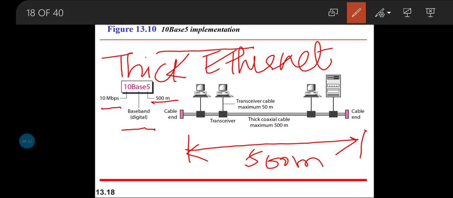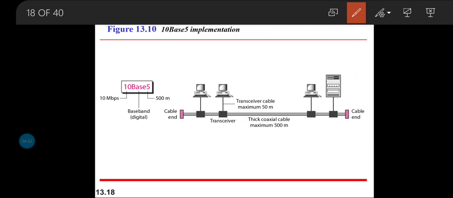When we say it is thick, we cannot bend that cable. It is stiff enough to stay in place between two ends. So that stiffness of the cable exists when it comes to the thick Ethernet implementation, or 10Base5 implementation.